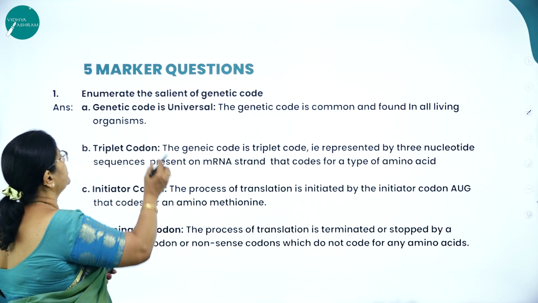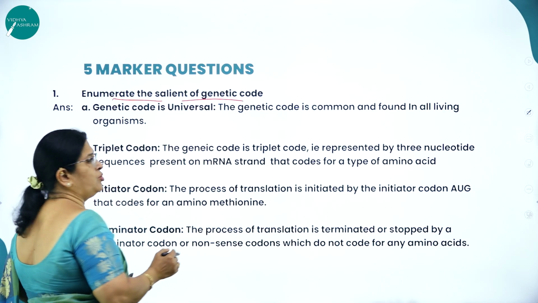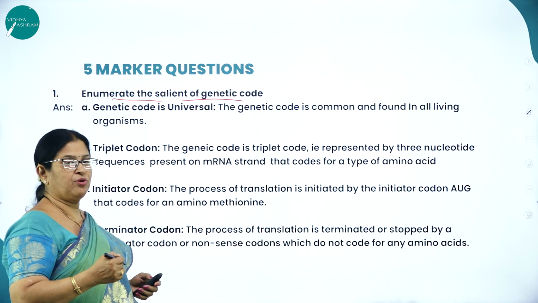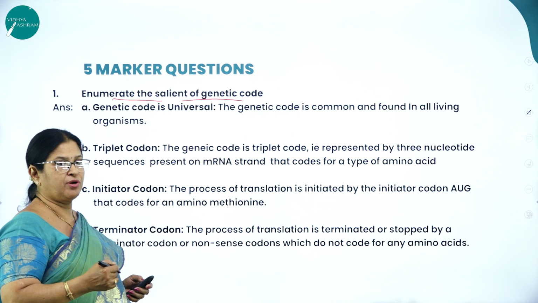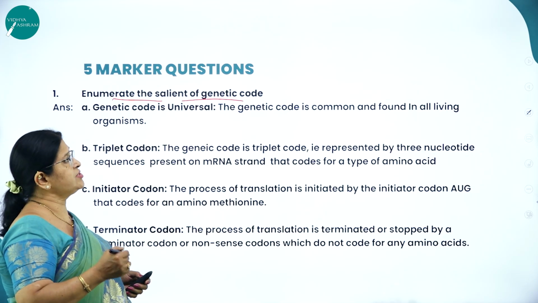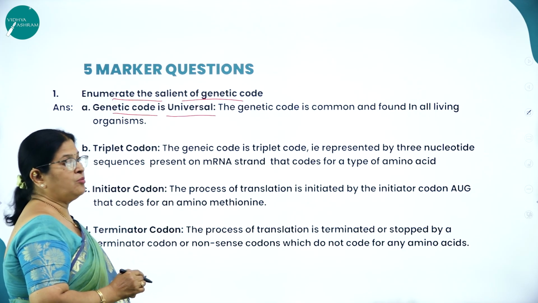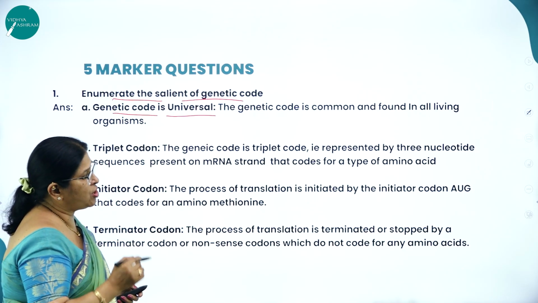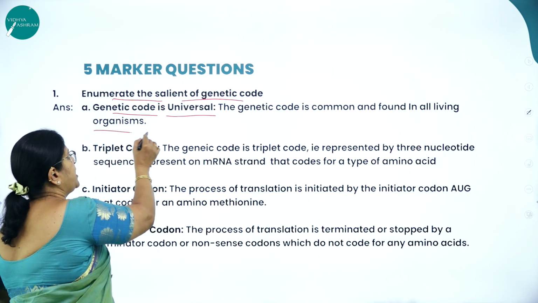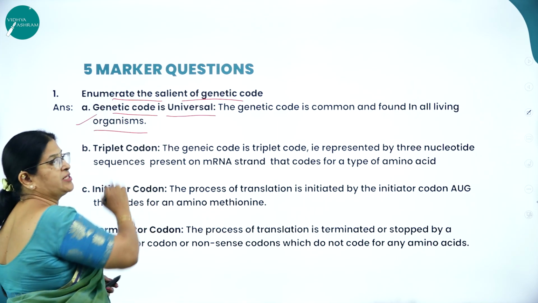Now, enumerate the salient features of genetic code. As we know, the genetic code we are using right now is a triplet codon system. So what are the features of genetic code? Genetic code is universal. What do you mean by universal? The genetic code is common and found in all organisms. So genetic code is universal.